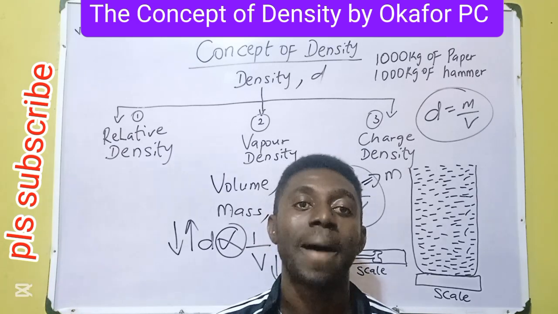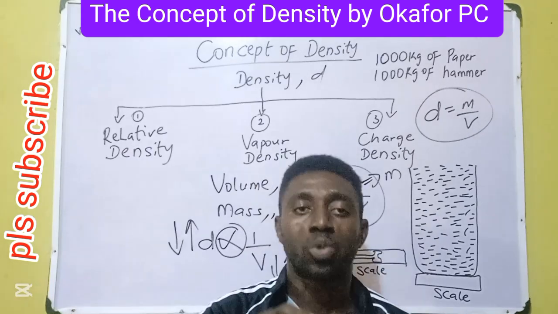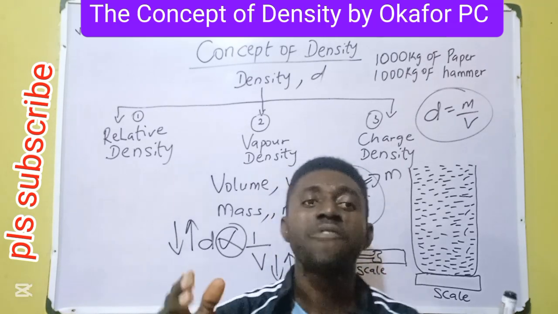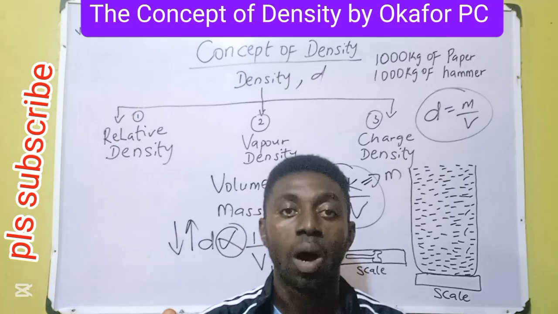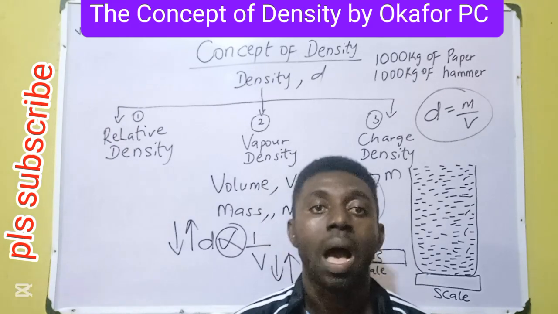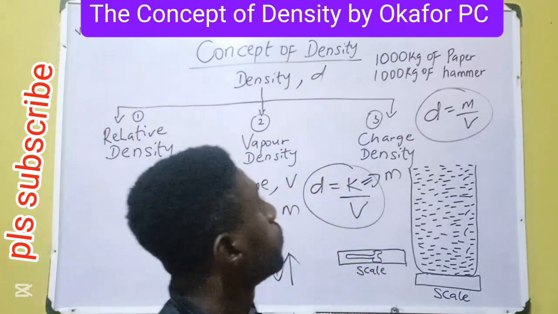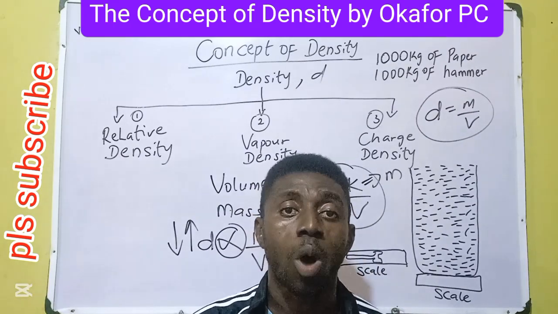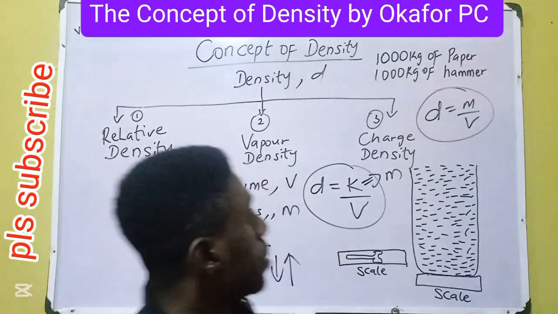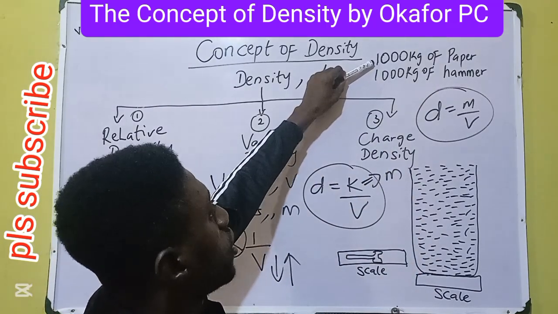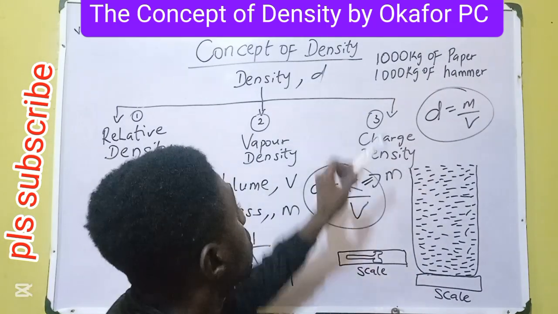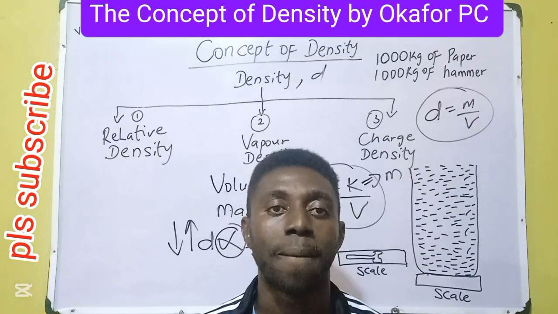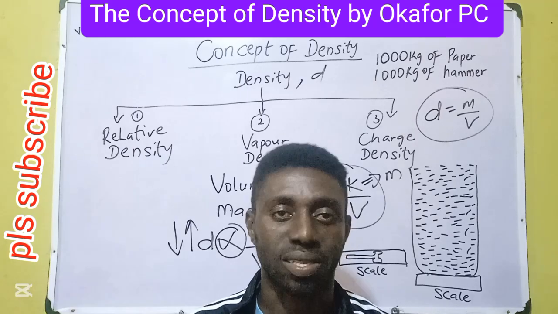A very unique idea. So if truly you've understood the idea of density, help me to answer this puzzle. If I have 1000 kg of hammer and 1000 kg of paper, which one weighs more than the other? Paying attention. When we have 1000 kg of paper against 1000 kg of hammer, which weighs more than the other? Which one has a greater mass?